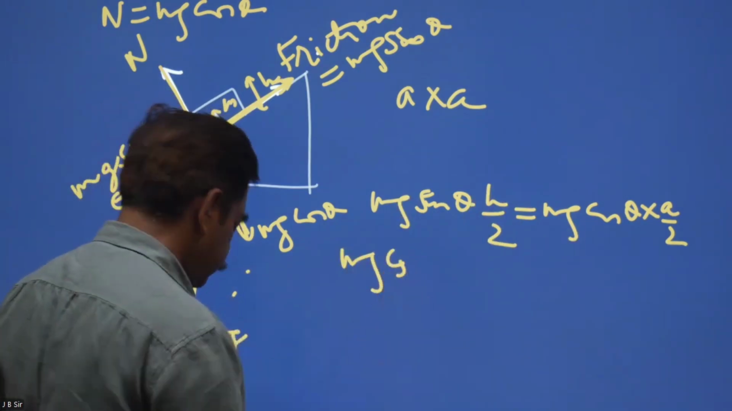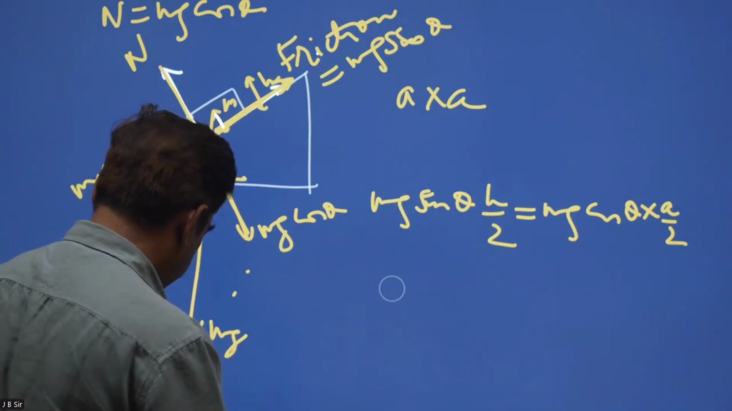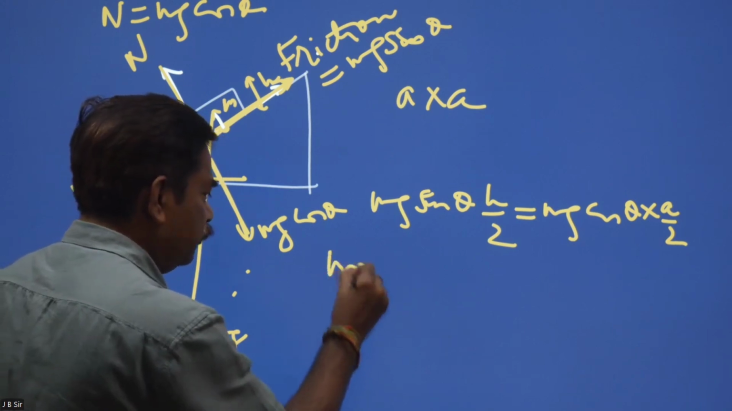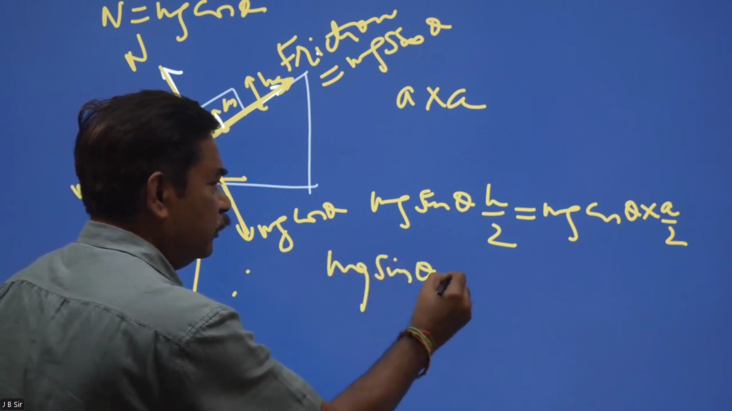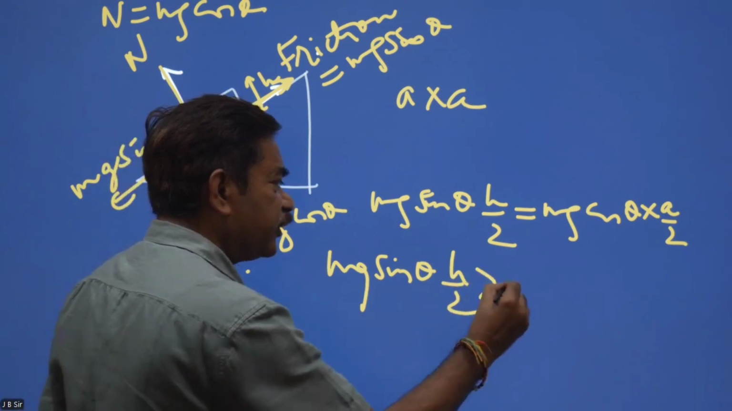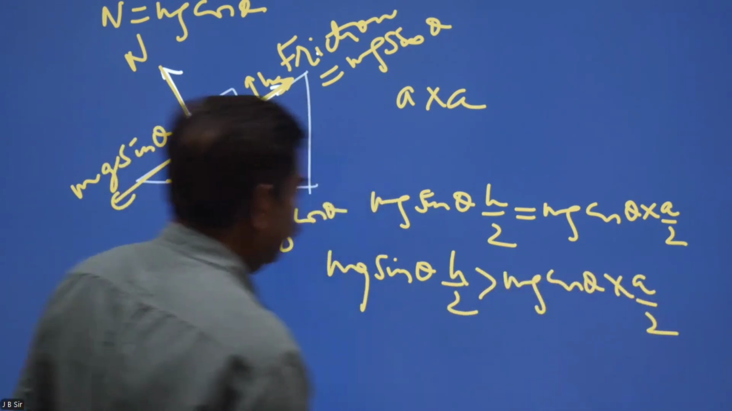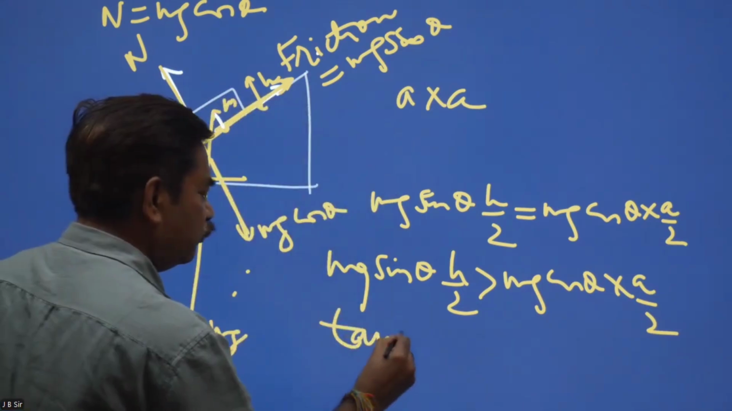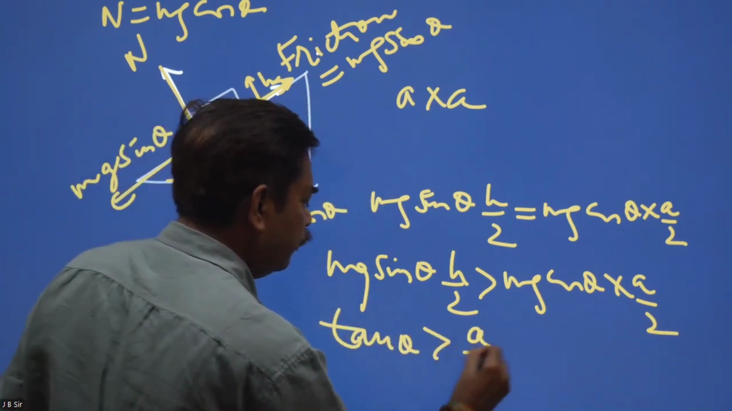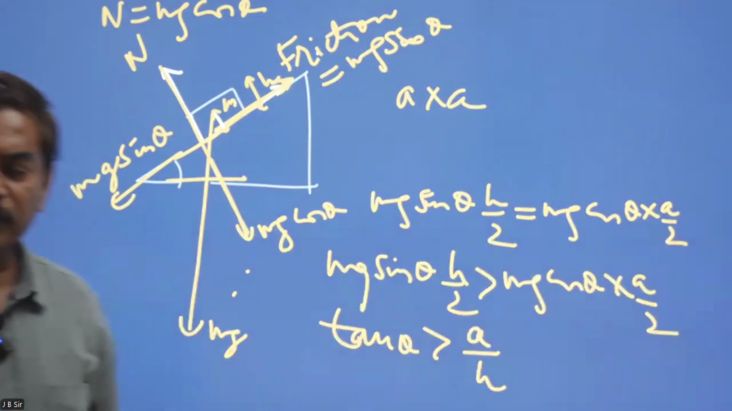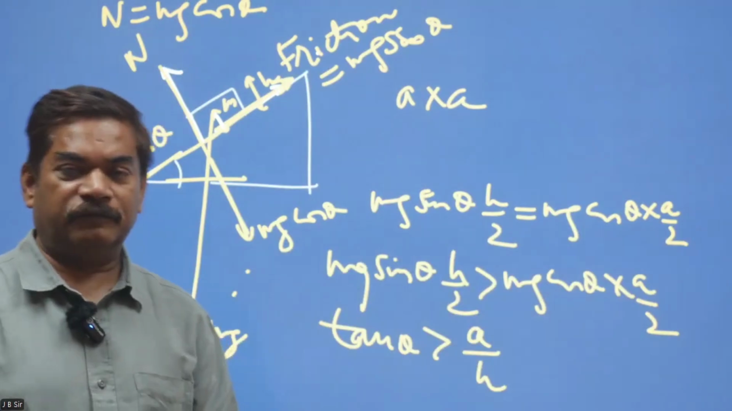That is, mg sin theta into h by 2 is greater than mg cos theta into a by 2. That means tan theta should be greater than a by h. So this is about toppling in physics.